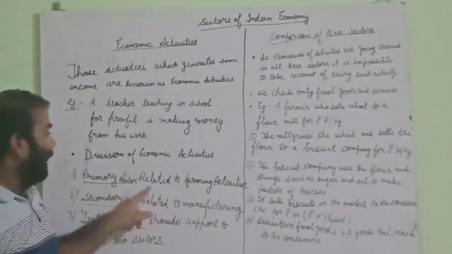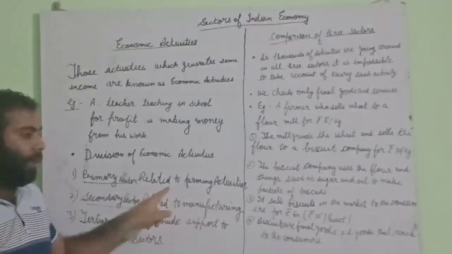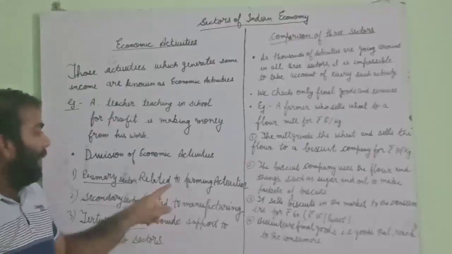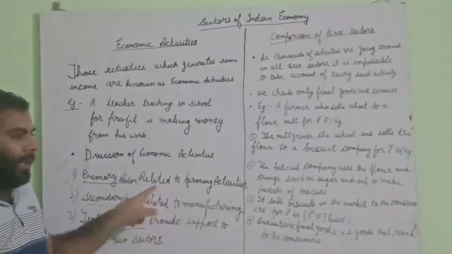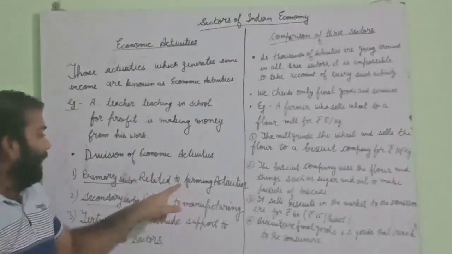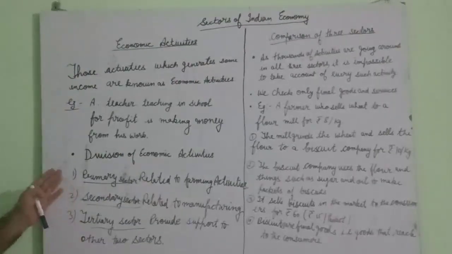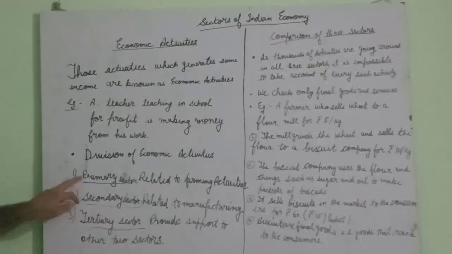Primary sector is related to farming activities. What is there in the primary sector? There are many activities that are undertaken directly using the natural resources.